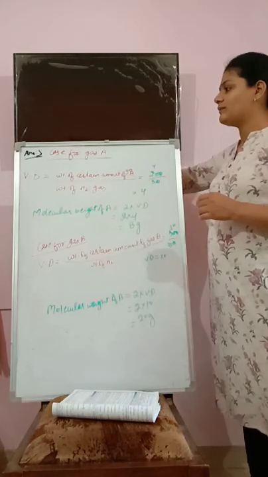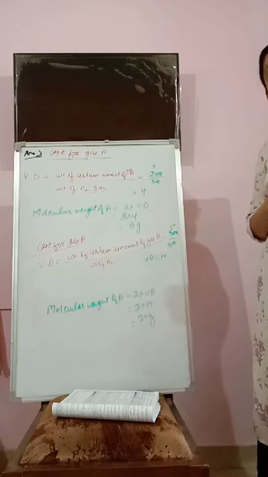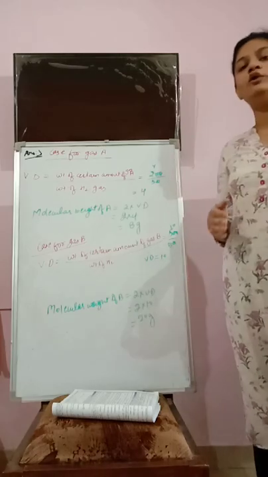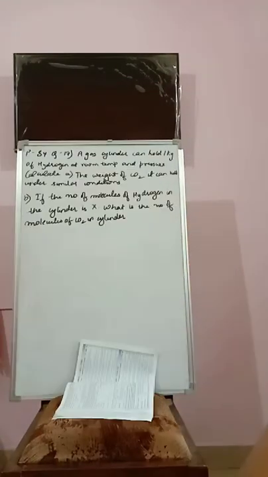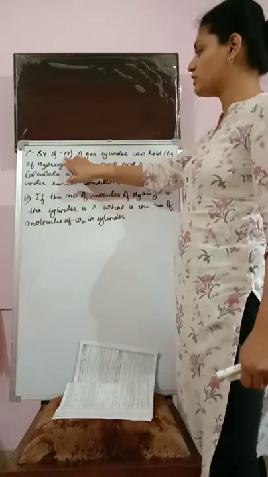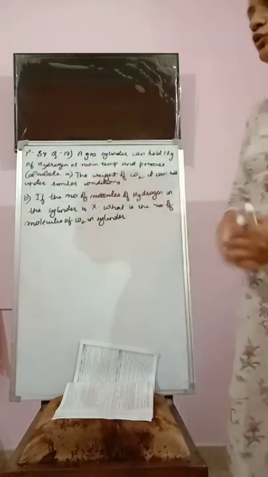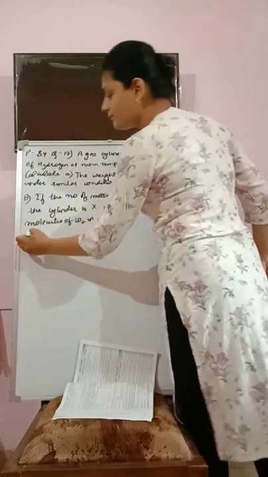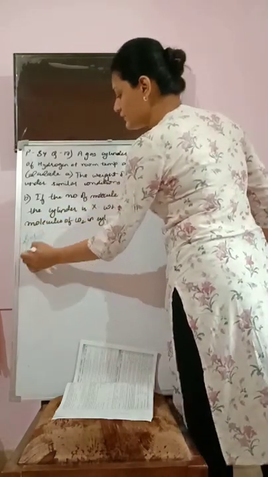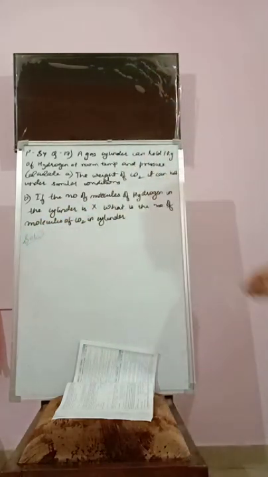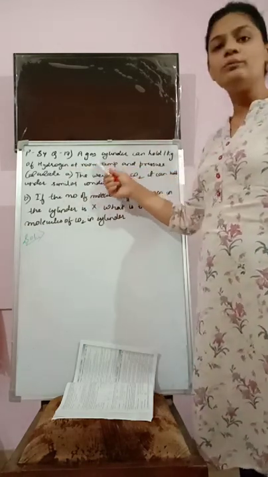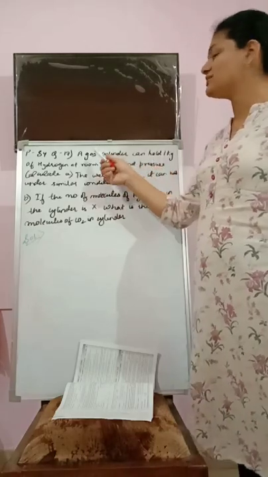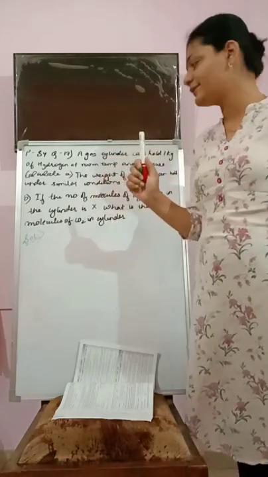Now let's do another question, and then I'll give you homework, and then we will move on to the other topic. Alright. Moving on to the other question, which is question number 17 on page number 84. Let's solve this problem. What is written here? At room temperature and pressure, a gas cylinder can hold 1 kg of hydrogen gas.